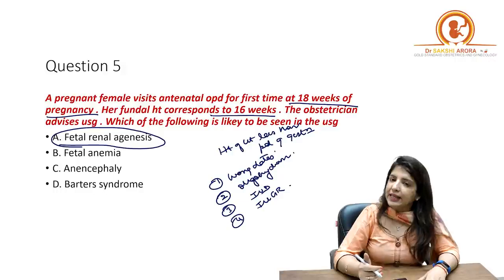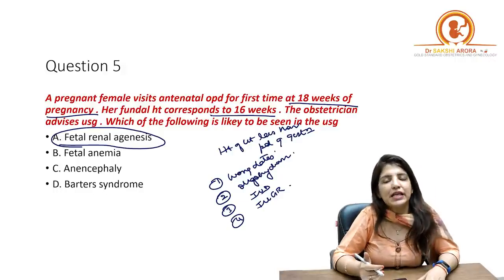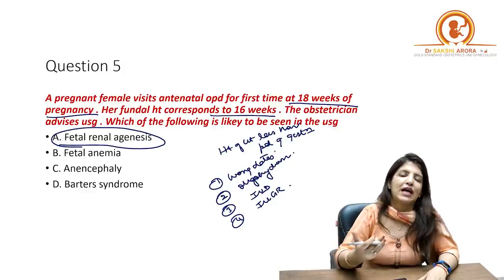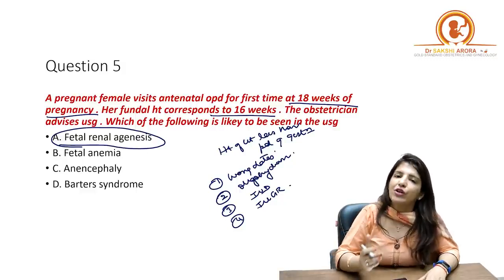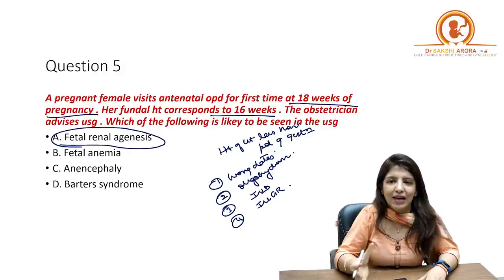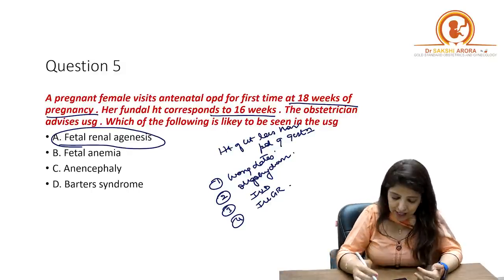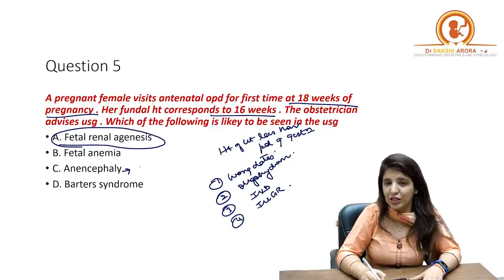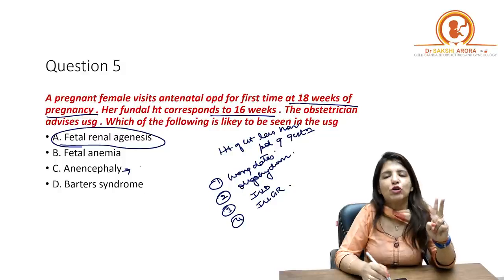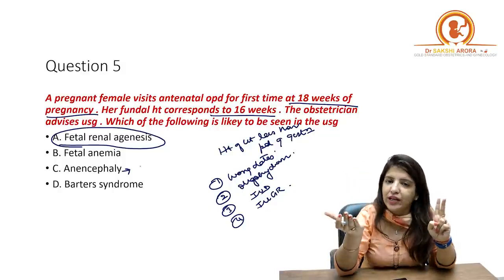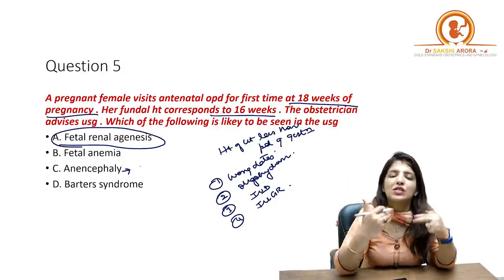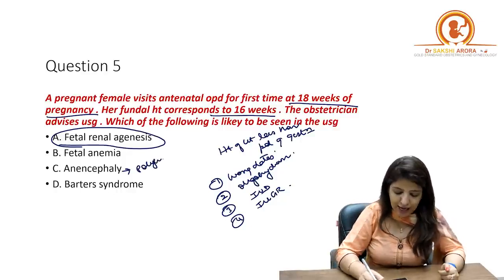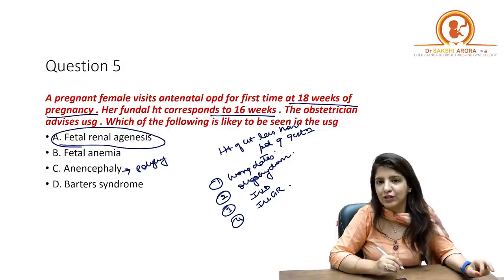Right? Now, in case of anencephaly, what happens? In case of anencephaly, there is a swallowing defect. So, all of you know that besides producing amniotic fluid, fetus also keeps amniotic fluid in balance by swallowing it. So, in case of neural tube defect, that is anencephaly, there is a swallowing defect in the fetus, number 1. And number 2, because the cranial vault of the fetus is absent, CSF leaks into the amniotic fluid, because of which there is polyhydramnios and not oligohydramnios.